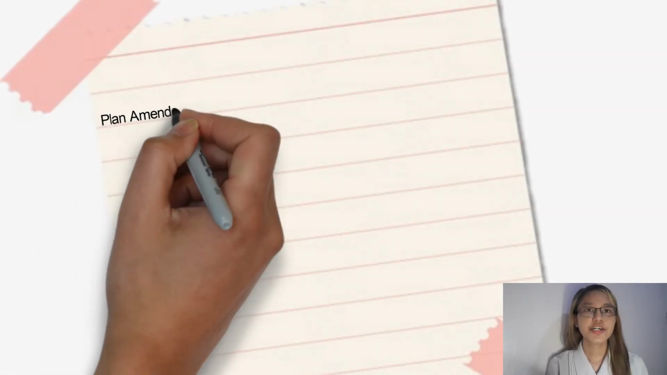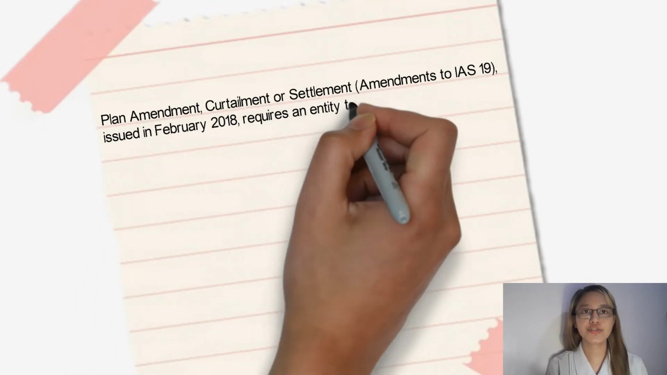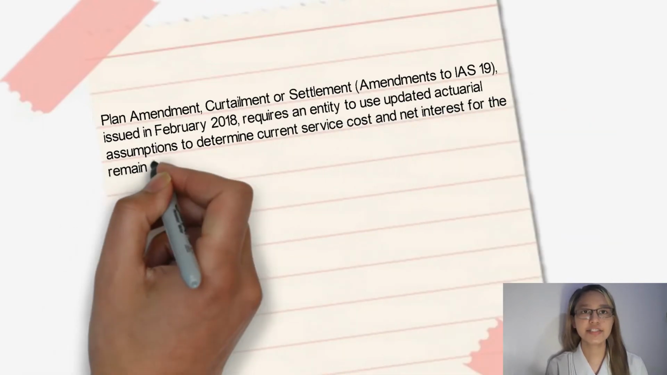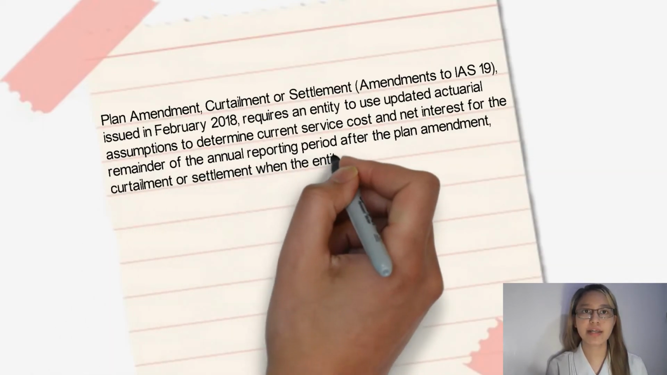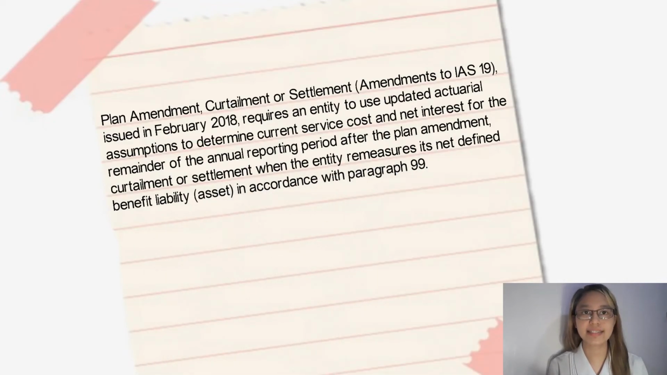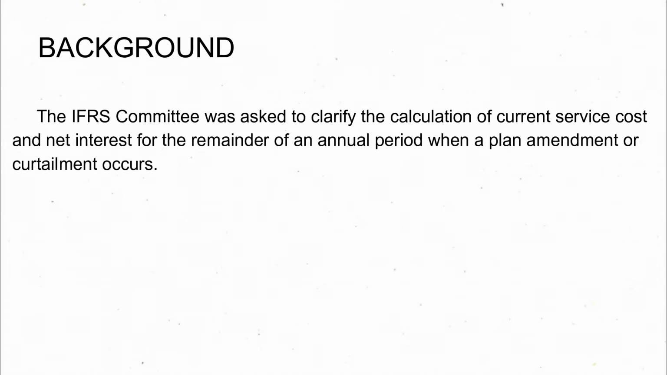Plan amendment, curtailment, or settlement, issued in February 2018, requires an entity to use updated actuarial assumptions to determine current service cost and net interest for the remainder of the annual reporting period after the plan amendment, curtailment, or settlement when the entity remeasures its net defined benefit liability or asset in accordance with paragraph 99. The IFRS Interpretations Committee was asked to clarify the calculation of current service cost and net interest for the remainder of an annual period when a plan amendment or curtailment occurs.